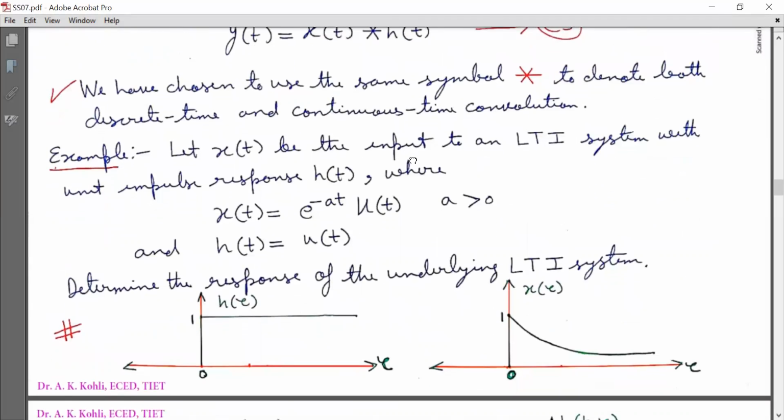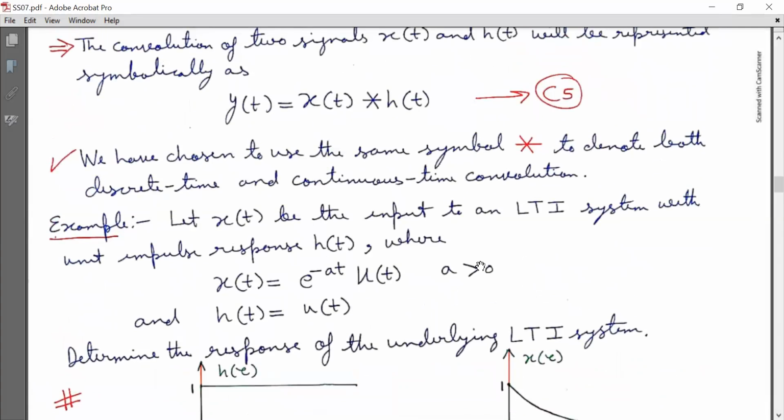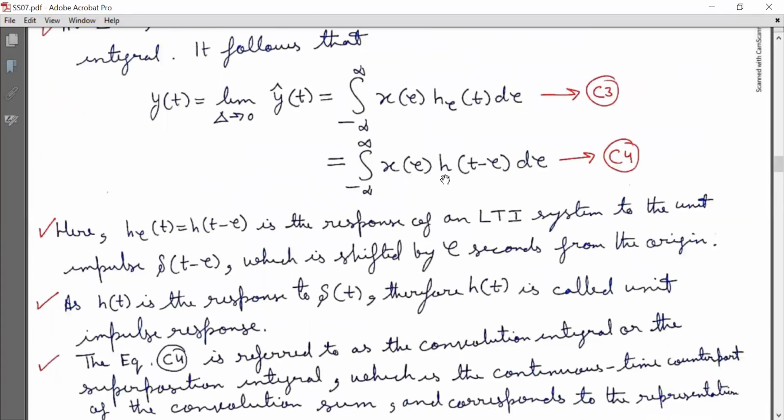Now we will do one example. Let x(t) be the input to an LTI system with unit impulse response h(t), where x(t) is equal to e raised to minus at u(t) for a greater than 0, and h(t) is equal to u(t). Here u(t) is the unit step function. Determine the response of the underlying LTI system. So we will see, I think equation C4, yes.